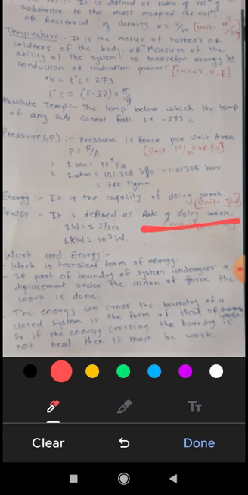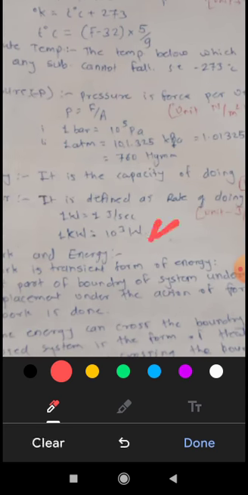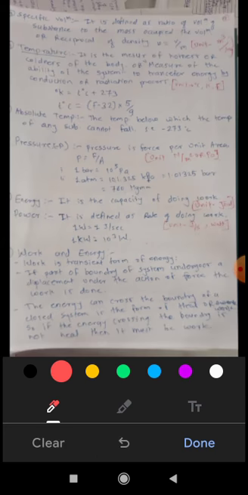Power is measured in watt, or joule per second, where joule per second means watt. Then work and energy. These are all the definitions; 8 definitions are there.